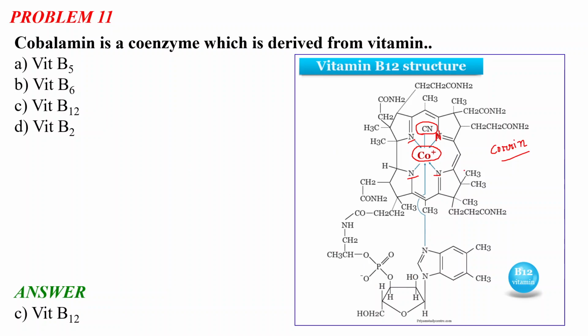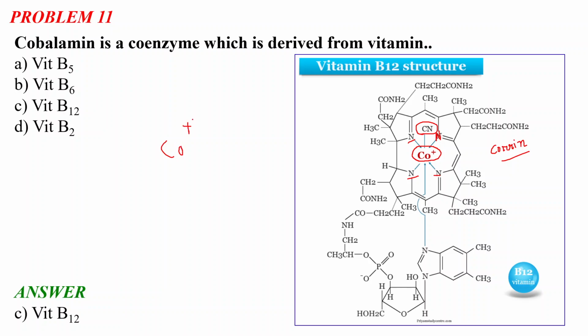You don't need to memorize the whole structure of this huge vitamin B12, but remember there is a corrin ring present in vitamin B12. In the center there is a cobalt plus one. It is very important to remember the oxidation state of the metal ion.